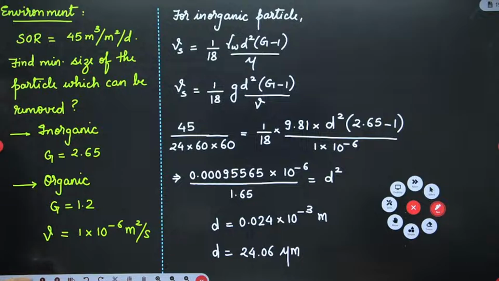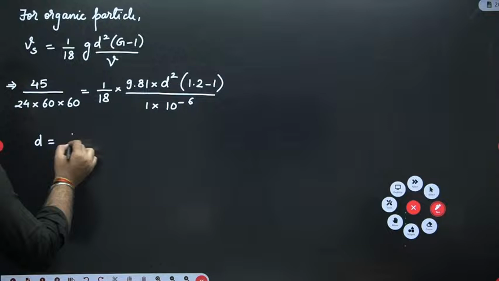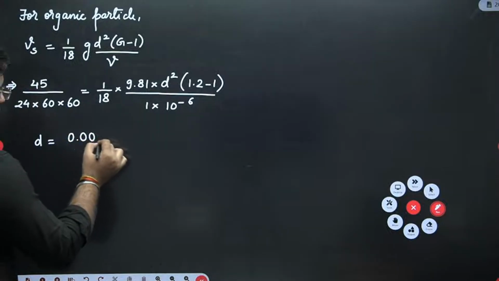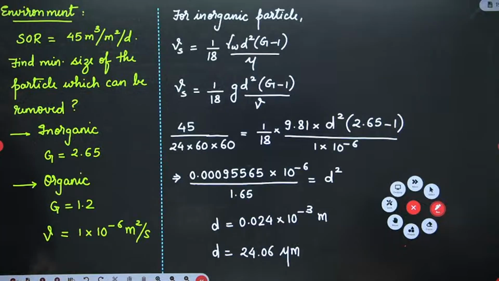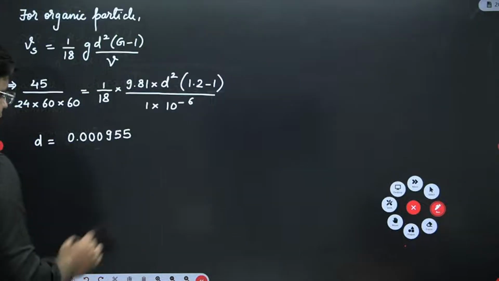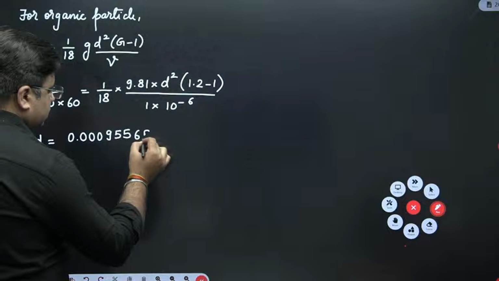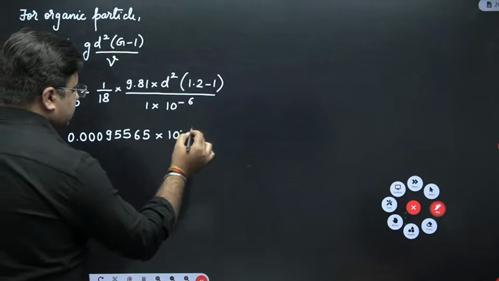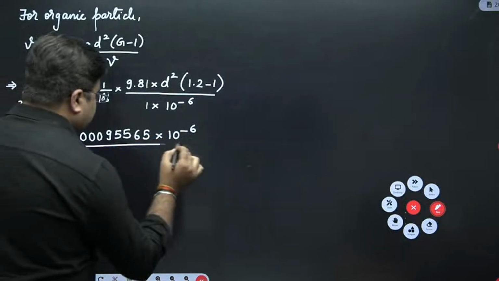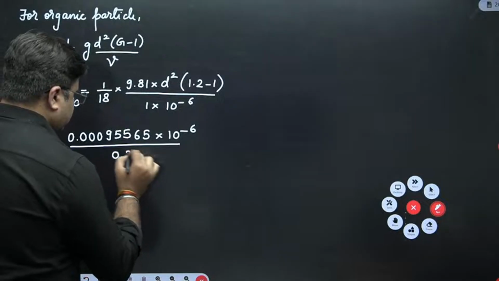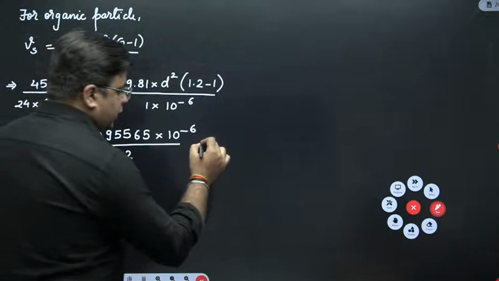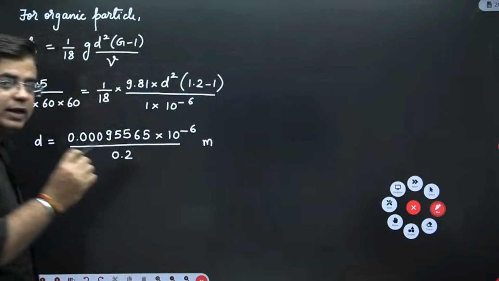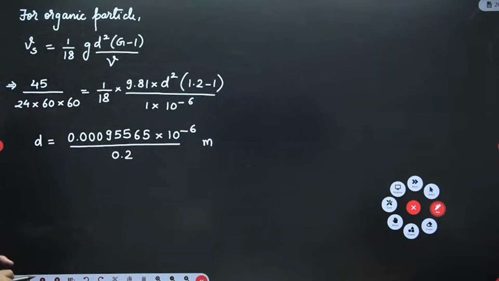So 0.00095565 into 10 raised to the power minus 6, whole divided by 0.2. So this is going to give you the size in meters. You have to report the minimum size of the particle in micrometer, so please do this calculation.